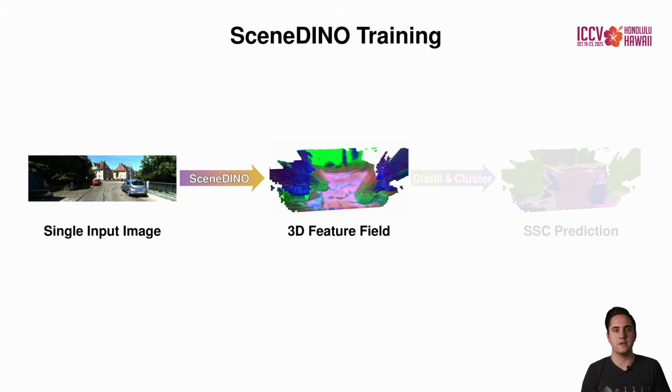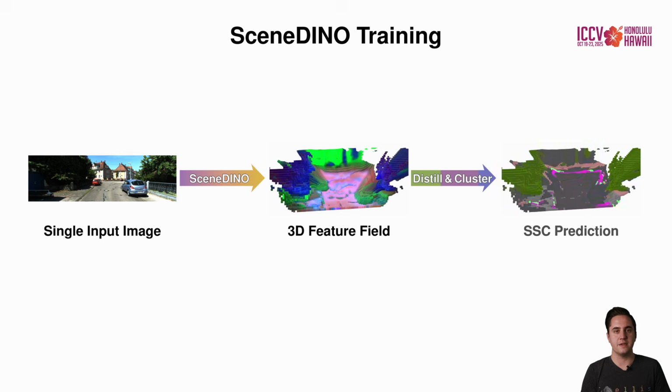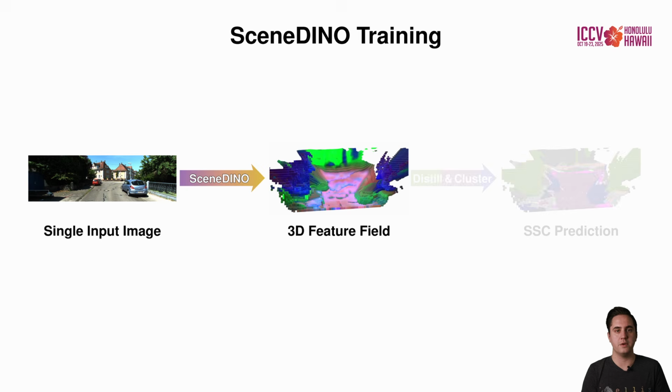Training SceneDINO consists of two stages. In the first stage, we use multi-view self-supervision to learn a 3D feature field. In the second stage, we distill and cluster these 3D features to obtain unsupervised SSC predictions. First, I would like to introduce the feature field training.